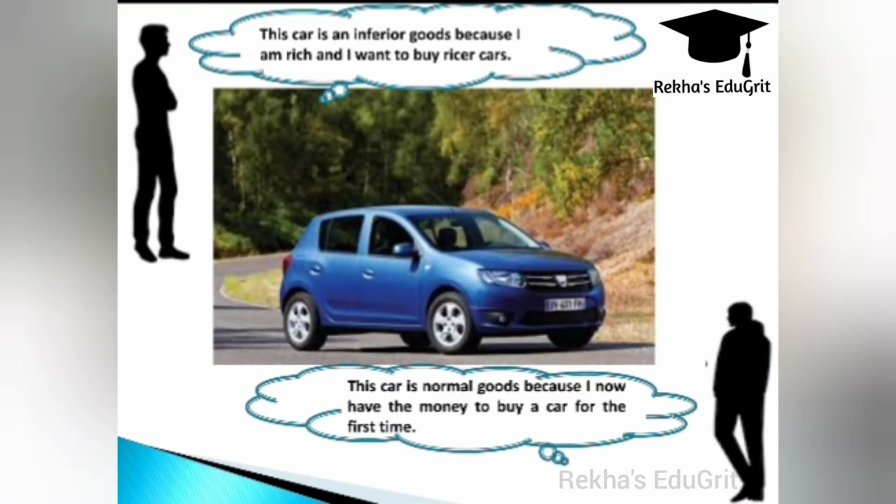From this picture, you will be able to understand very clearly about inferior goods and normal goods. The person standing on the left side is saying that this car is an inferior good because I am rich and I want to buy richer cars. So it means that he already has a car, but still he is going to buy a new, richer car because his income has increased.